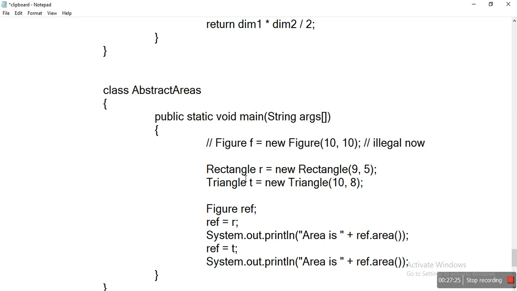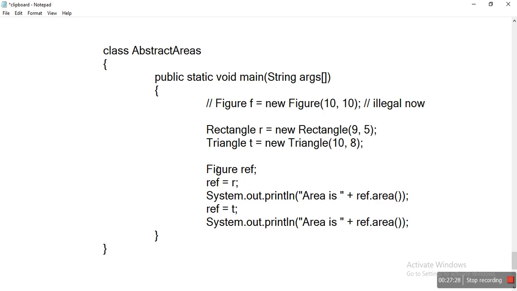Here, figure ref is just a reference variable for a parent class. In this assignment statement, we are assigning a child-specific object to a parent reference variable. By using a parent reference variable, we are calling child class methods.